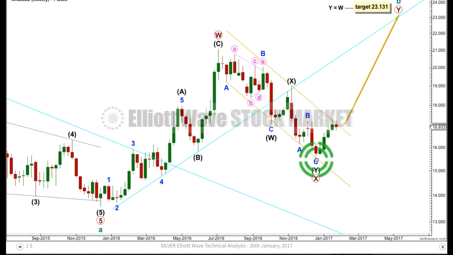The double is joined by a 3 in the opposite direction labelled X, which subdivides as a double zigzag, while W, Y, and, if there is one, Z waves can only subdivide as simple A, B, C corrections, or, in the case of triangles, A, B, C, D, E. They cannot subdivide as multiples. Because the maximum number of corrective structures within a multiple is 3, that maximum applies to W, Y, and Z. To label multiples within multiples increases that maximum beyond 3, violating the Elliott wave rule. However, X waves are not included in that total of 3. They are joining structures. They can be any corrective structure, including multiples.